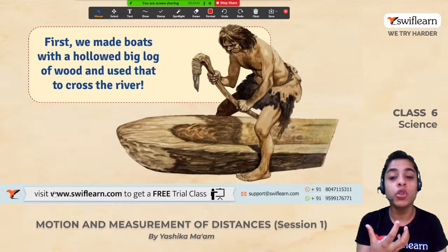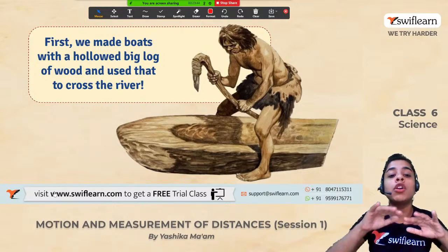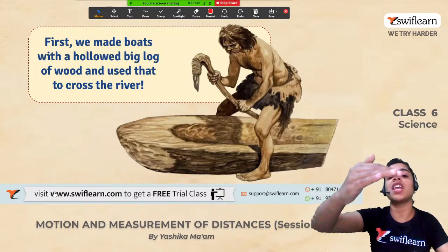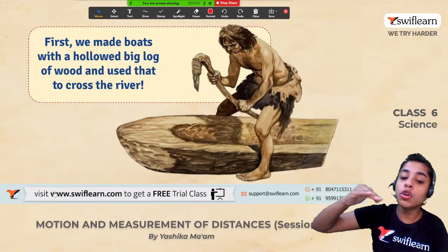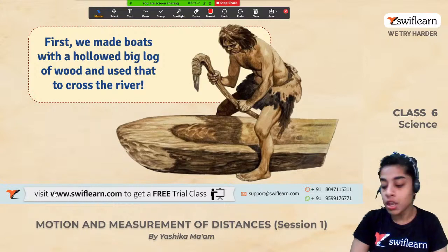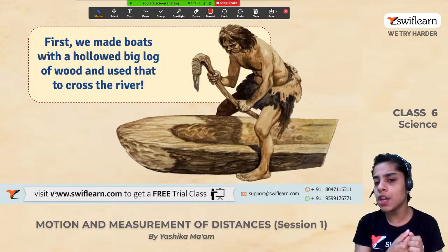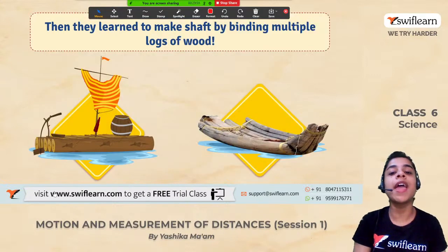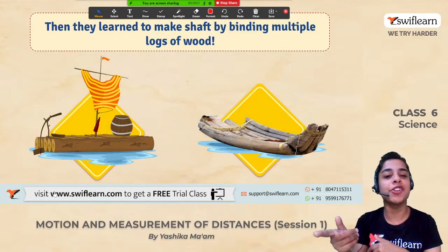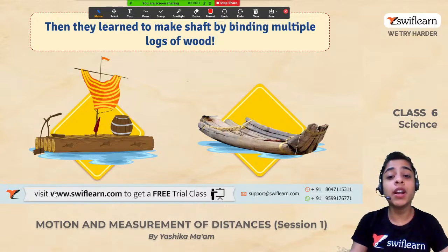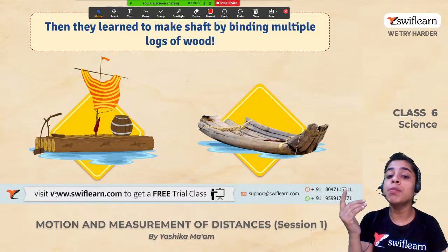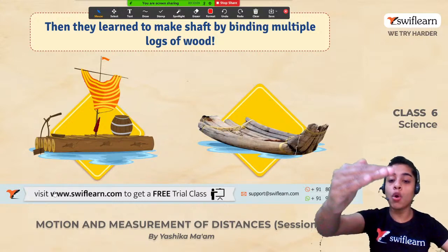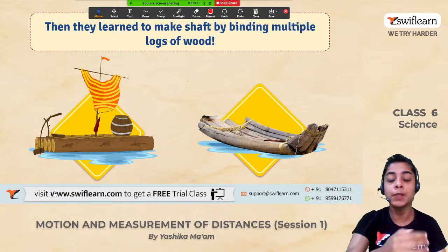They made boats with a hollowed big log of wood. They made a boat from a big log of wood that could cross the river. So they tried to make things easier for themselves. First, they made this basic boat. Then what happened? Again a change. They learned to make a shaft by binding multiple logs of wood.